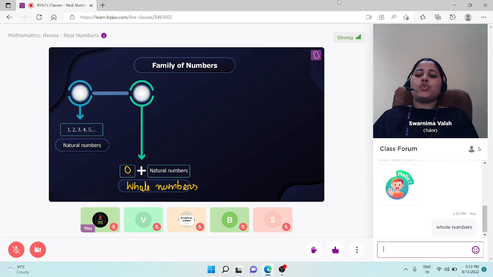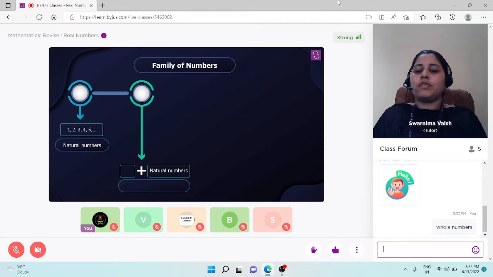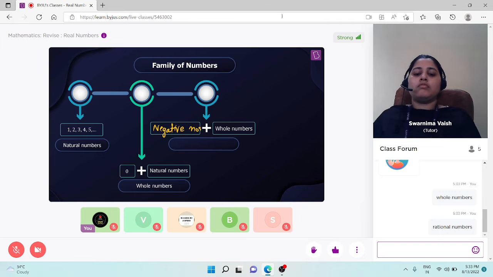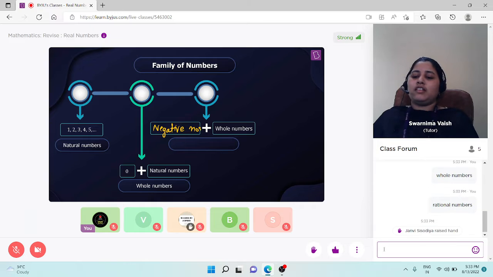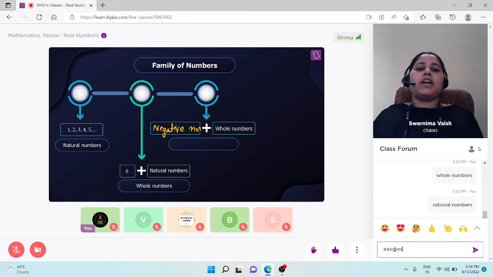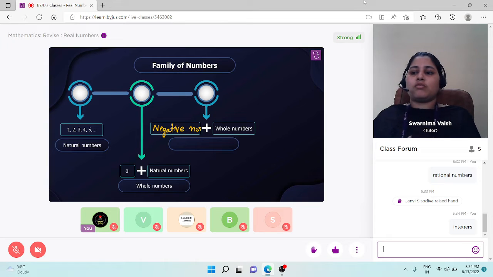Well done, Utkarsh. But students, if you notice now, negative numbers are not there. So if we add all the negative numbers to the family of whole numbers, then they are called as rationals. Are you sure? Yes, Janvi, integers. This is the correct answer. Well done, Janvi. Minus 3, minus 2, minus 1, all these numbers plus 0 plus the positive ones, yes, Utkarsh and Janvi, absolutely right. They are called integers.